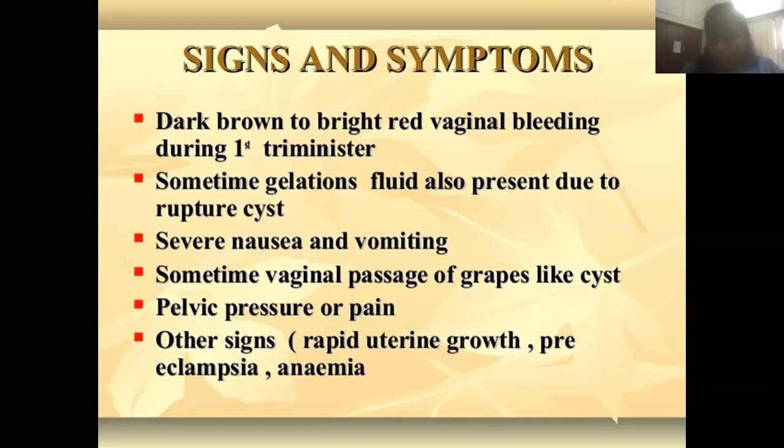So there may be rapid uterine growth, preeclampsia, that is the increase in BP, 140/90. There may be proteinuria and edema. If these three are present together, then it's preeclampsia. And due to the bleeding, there is anemia.